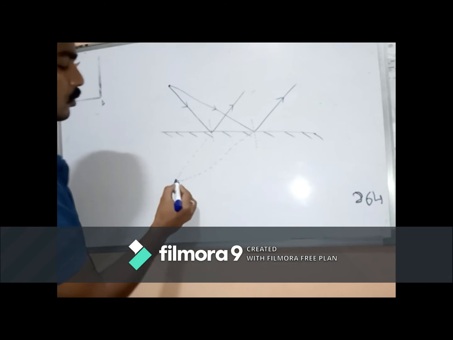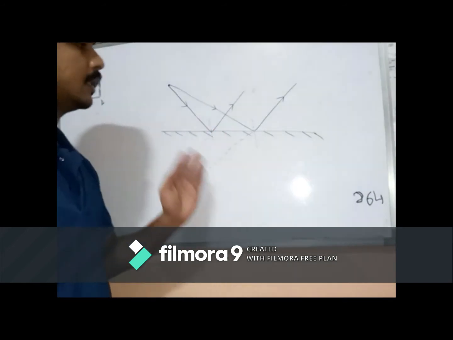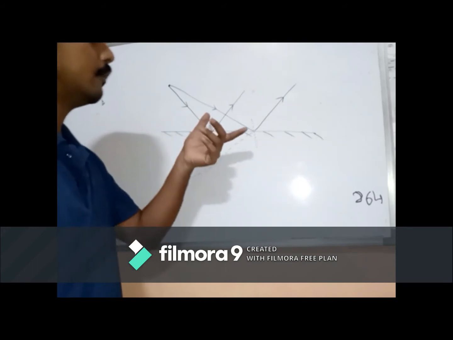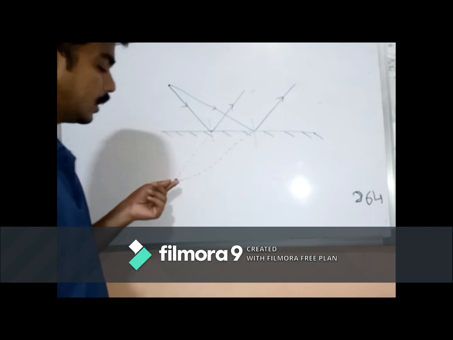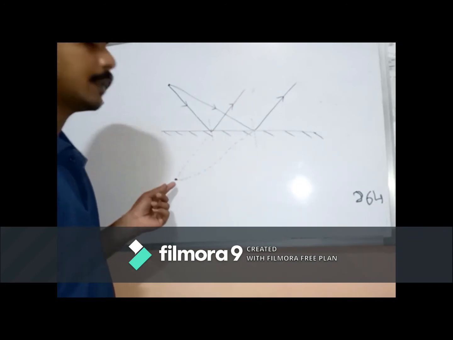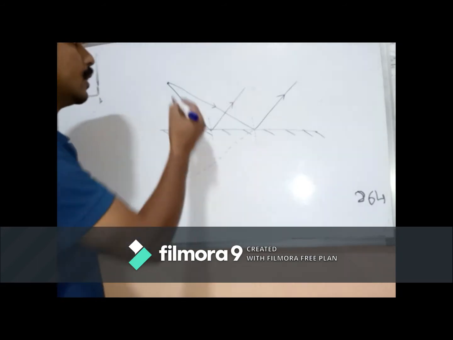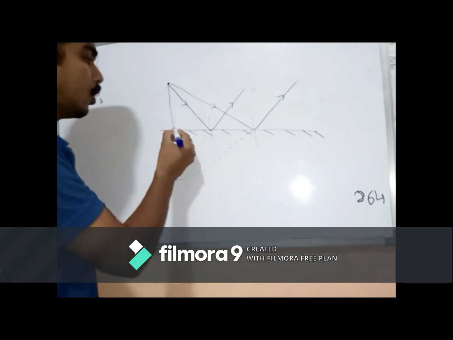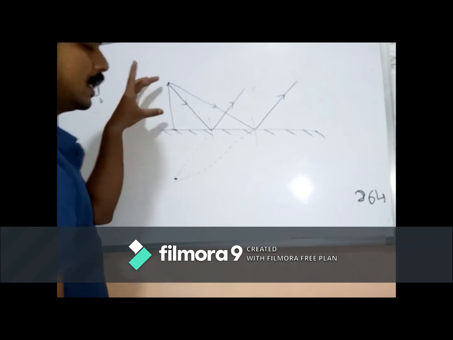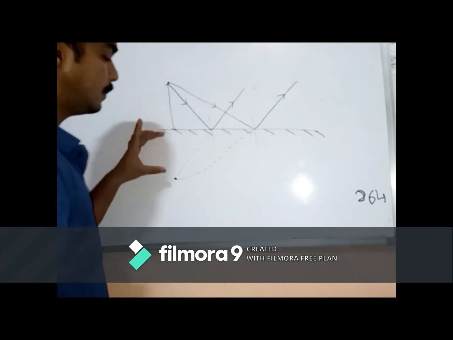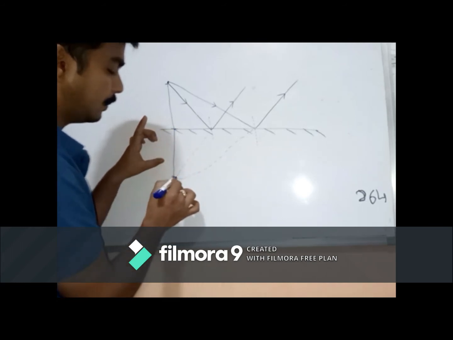So at this point they are appearing to be meeting. They are not actually meeting, but if we bring these rays backward, then they will appear to meet at a point, and at this point the image will be formed. The perpendicular distance of the object from the mirror will be the same as the perpendicular distance of the image.